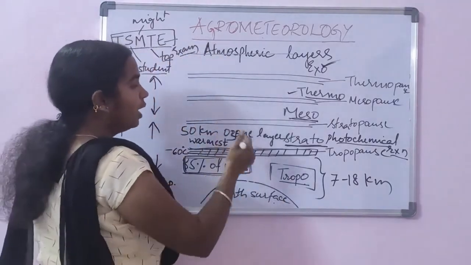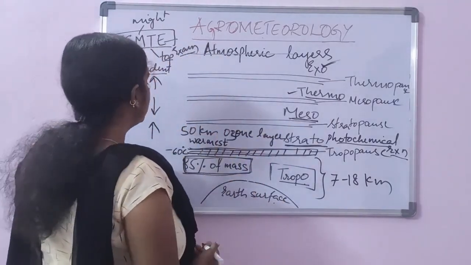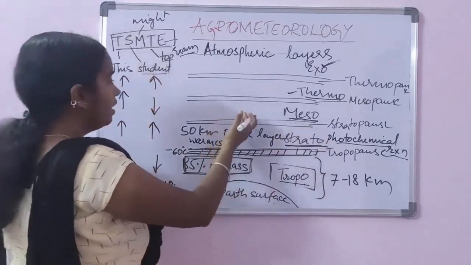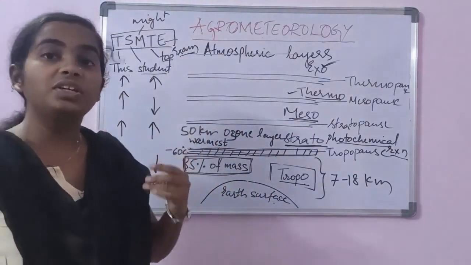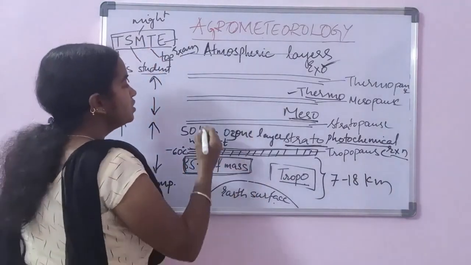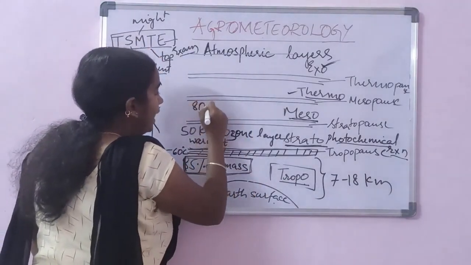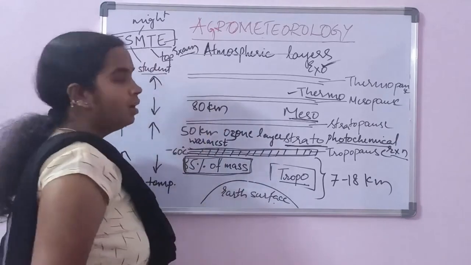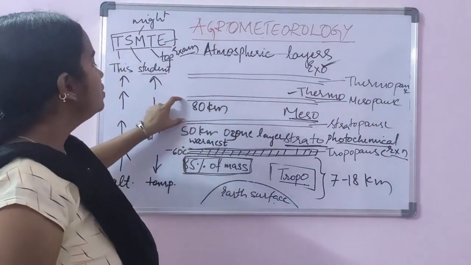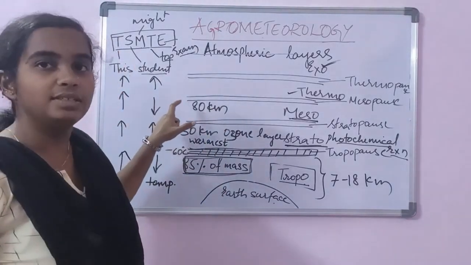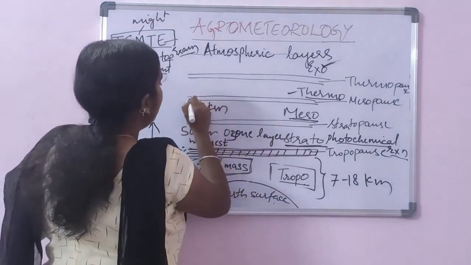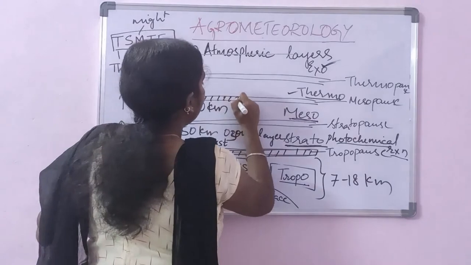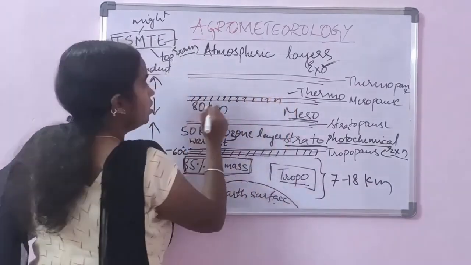For the third one, we'll go for a mesosphere discussion now. As I have already told you, as there is increase in the altitude, there is decrease in the temperature. This mesosphere extends up to 80 kilometers above the Earth's surface. There is not much discussion about this mesosphere, but one important thing is, at the end of mesosphere we have a mesopause.